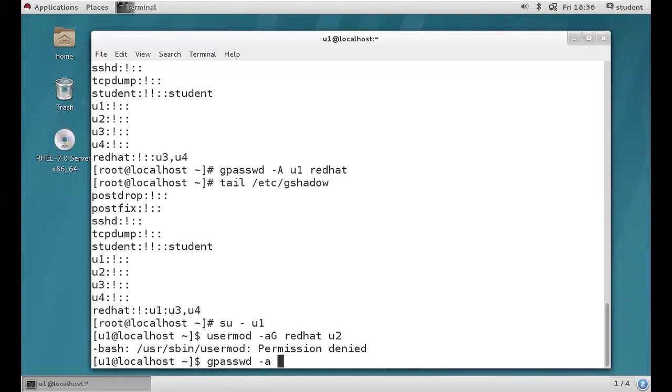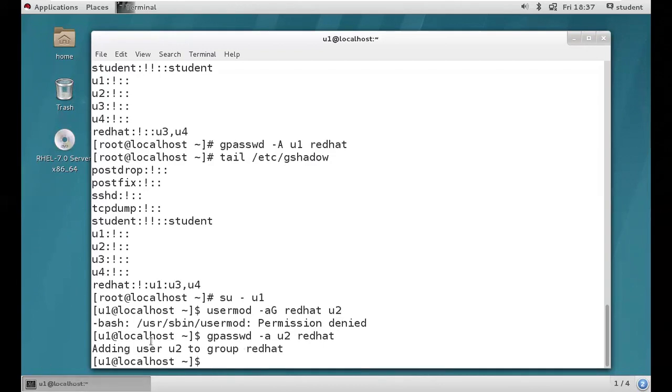So group admin as well as root user, both have the access to remove only one user from the group, even if it's a normal user. So we have the option to remove only one user from the group. I'll show you practically, don't worry, okay? So gpasswd space hyphen small a is an option. Small a stands for append, right, guys? Now we are providing the first username to whom we need to add. So U2 is a username, Red Hat is a group name, then hit enter.